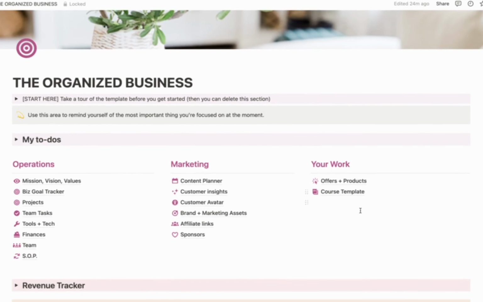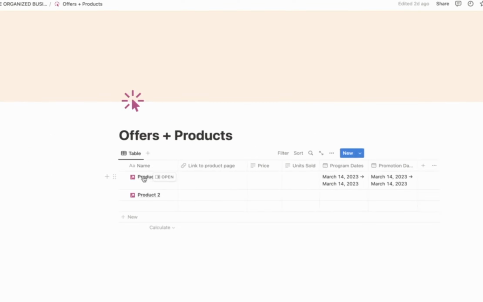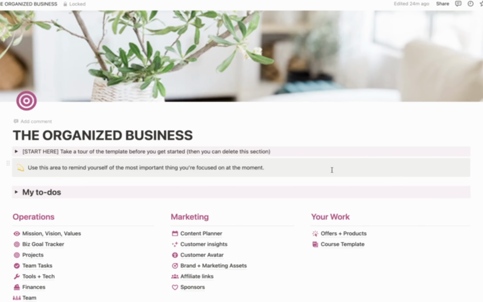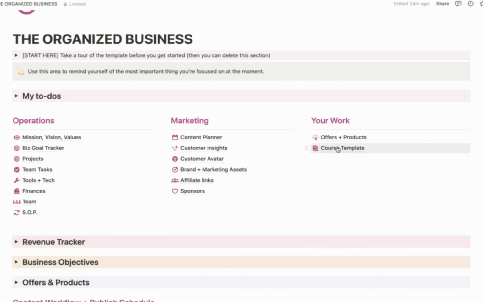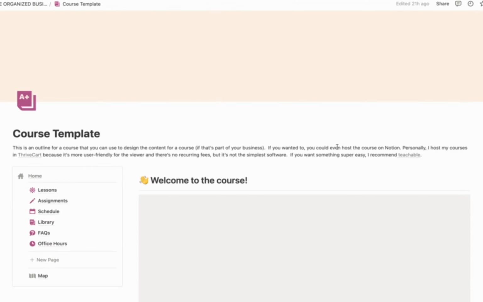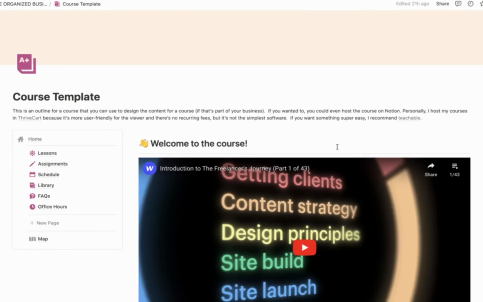So coming back to the main dashboard, the two last things I want to show you here. Offers and products, I showed you that already. Remember the product 1 and product 2? This is just its own little storage place for it. And then one other thing that I've included here, I got this from a different template and I reorganized it so that it was more ADHD friendly.